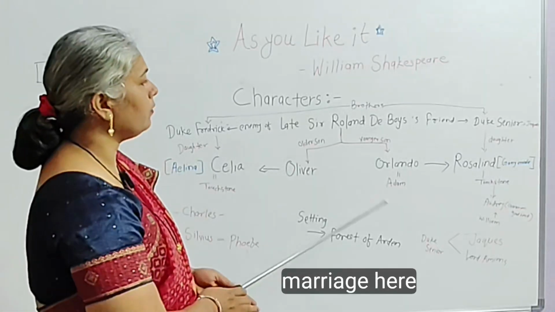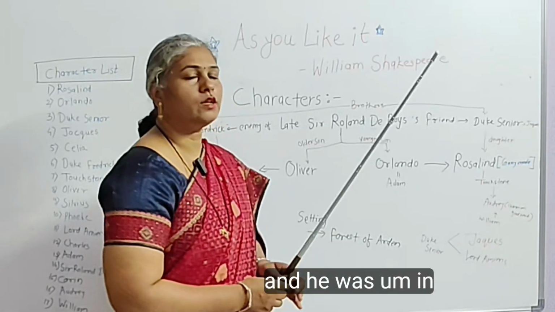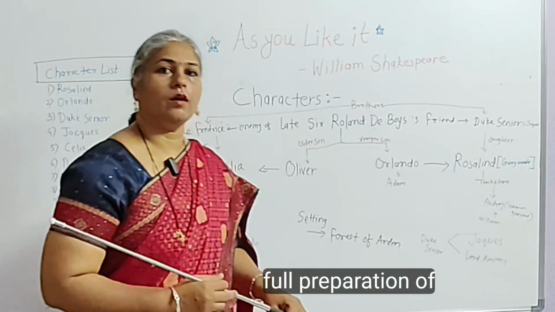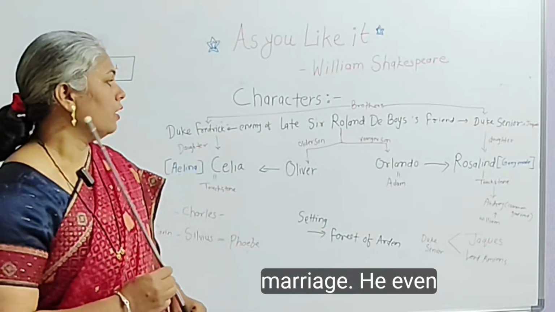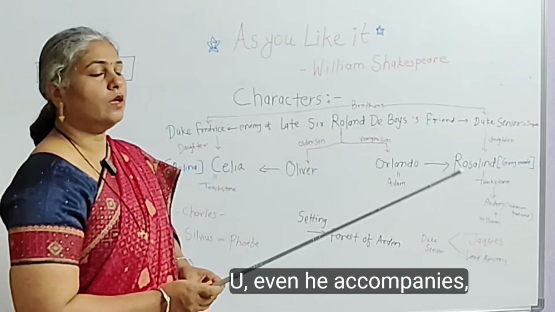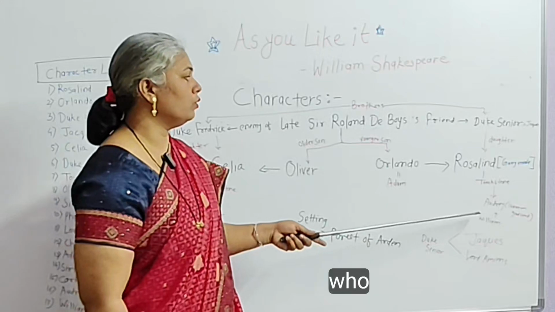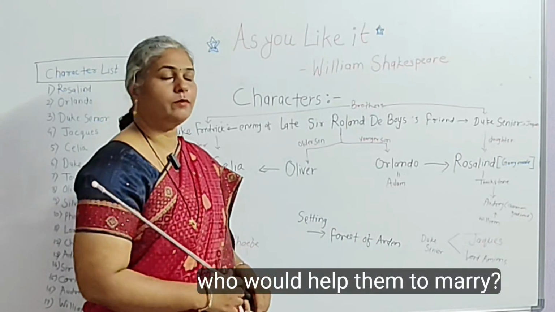Then here Touchstone falls in love with Audrey, and he was in full preparation of marriage. He even accompanies a vicar who would help them to marry.